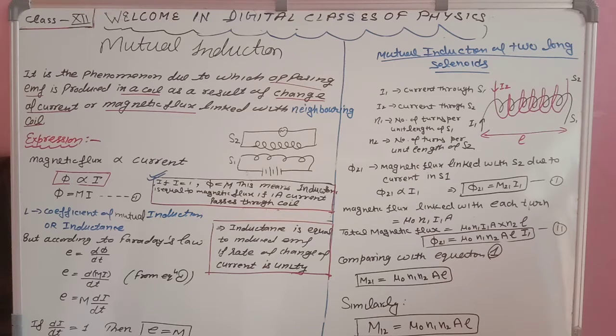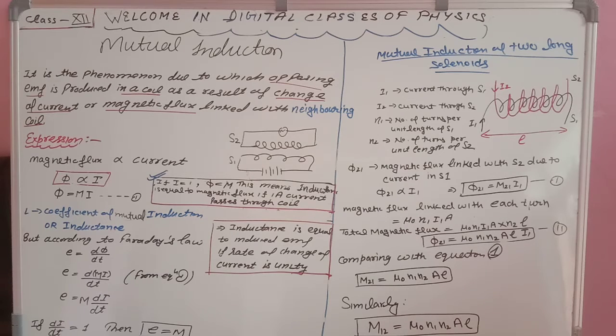एक coil में आपका current और magnetic flux change होगा, जबकि induced EMF neighboring coil में produce होगा. So this type of phenomenon in which current is changing in one coil but induced EMF is produced in the neighboring coil is called mutual induction. So I hope the mutual induction definition is clear to you all.